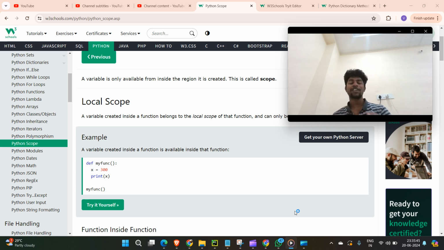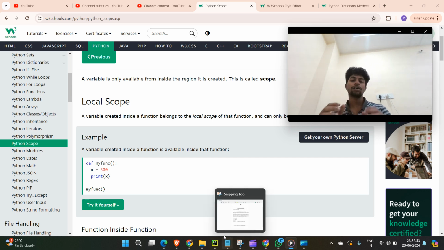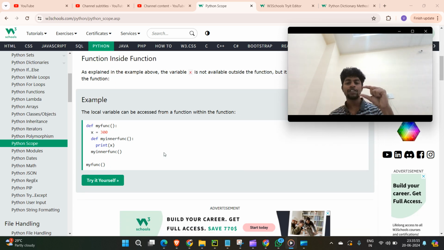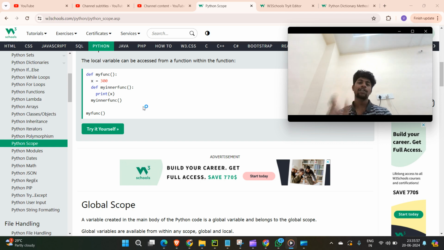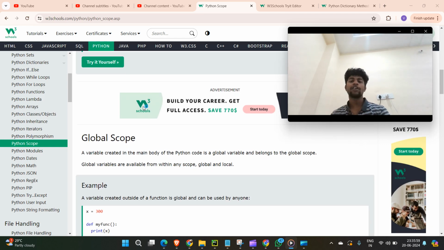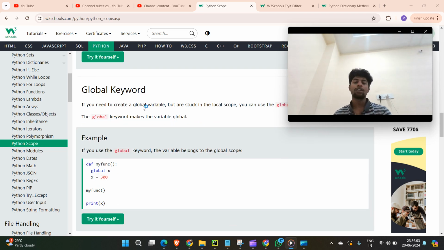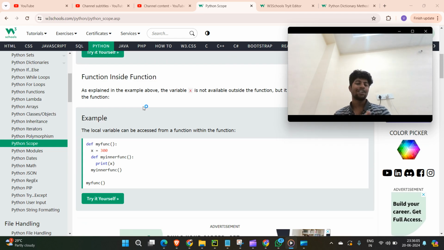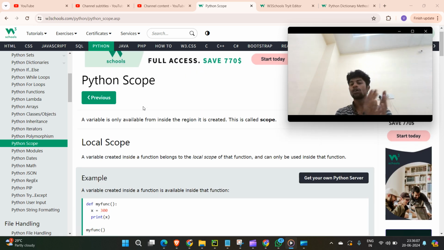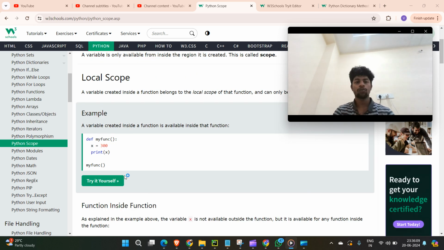So whatever inside the method, outside the method, that is the advantage of that global variable. Local means you can access the element within that block. If you declare a variable inside a function, the scope of that particular variable is only till that part. Once it is out, you can't access that. It doesn't have any value. So that's the concept of local scope and global scope.